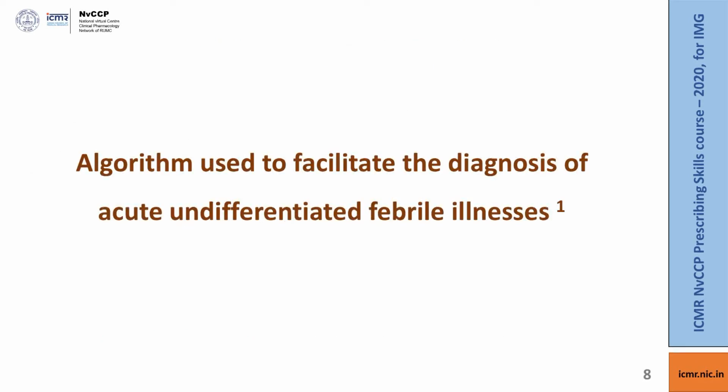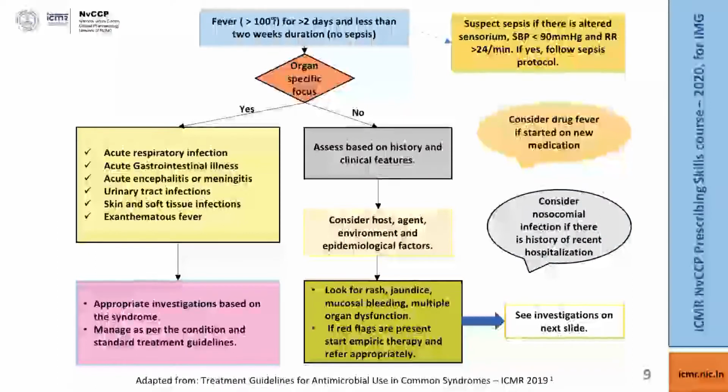So now we will show you an algorithm which will help you understand how do we start approaching and diagnosing these conditions. Supposing any fever is there for more than 2 days and less than 2 weeks duration, the first and foremost thing what we do is we look for sepsis or features of sepsis. So sepsis is generally manifested by altered sensorium, low systolic blood pressure and a high respiratory rate.